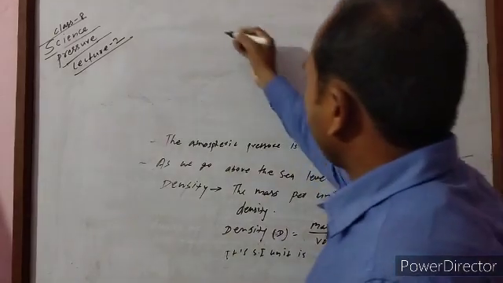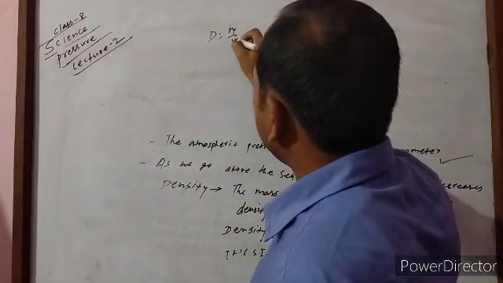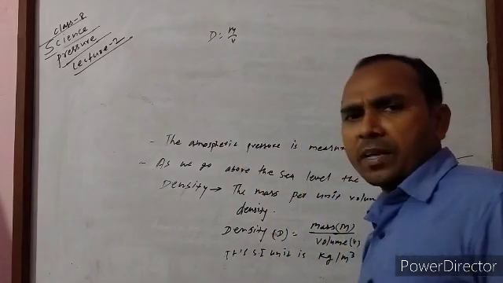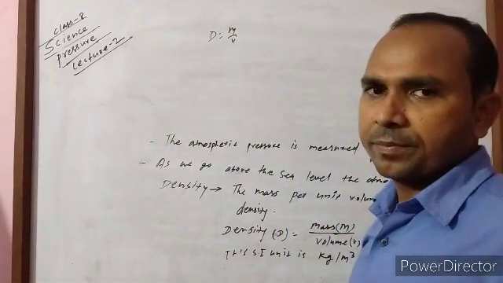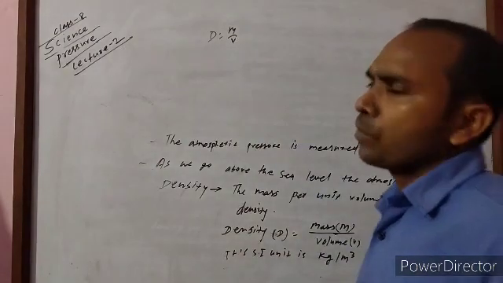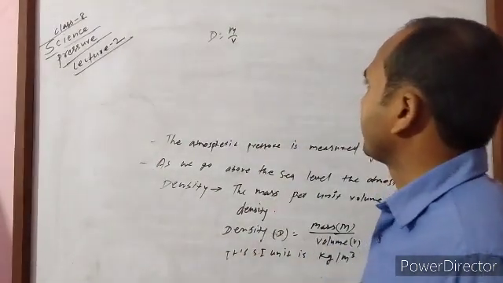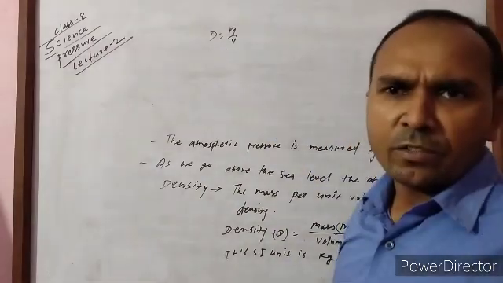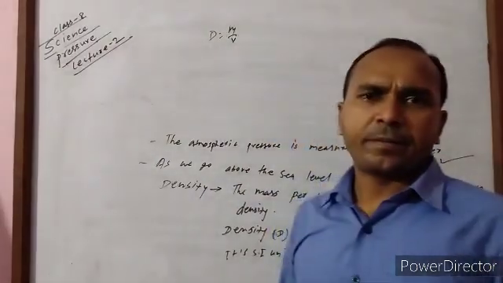From the formula D is equal to M by V, density is directly proportional to mass when volume is constant. Another, density is inversely proportional to volume when mass is constant. It means, when we compare two substances, one is lighter, another is heavier.